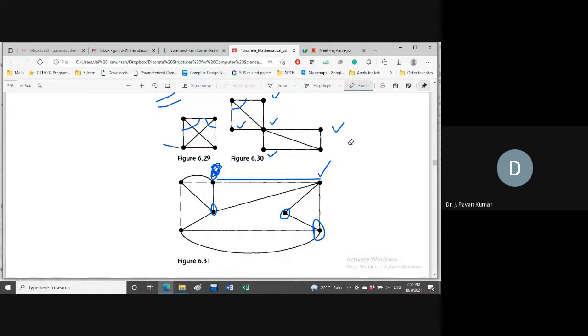Suppose we have started at a highlighted vertex. I will give names also. Let us say this is A, this is B, this is C. We will start at B. From B, we can choose any edge as we have discussed. Let us say we have chosen C. Now we are at C. This one is F.